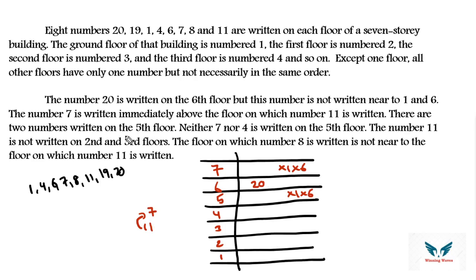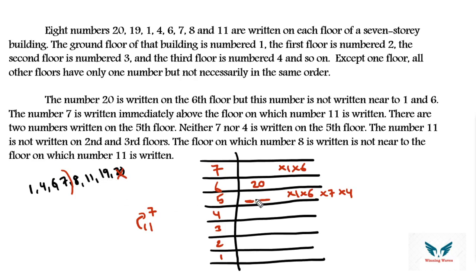There are 2 numbers written on 5th floor. So we know that according to the statement, neither 7 nor 4 is written on 5th floor. Okay, in 5th floor already 1 and 6 are not present. Apart from that, 7 and 4 also are not present. Already 20 is finished. So in 5th floor, apart from 1, 6, 7, 4, we have left with only 3 numbers, 8, 11 and 19.